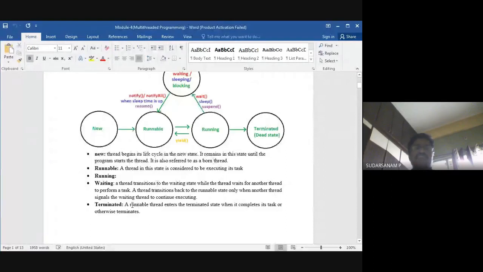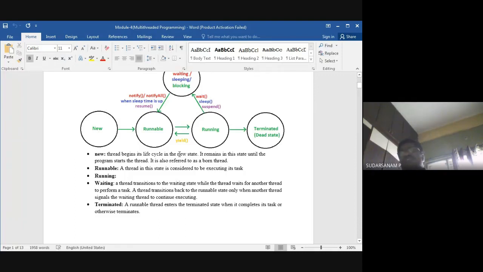Next is waiting. A thread transitions to the waiting state while it waits for another thread to perform its task. So waiting is nothing but waiting for the other task to execute. The thread transitions back to the runnable state only when another thread signals the waiting thread to continue executing. Next is terminated. Terminated is when the thread comes out of the program. A runnable thread enters the terminated state when it completes its task or otherwise terminates.